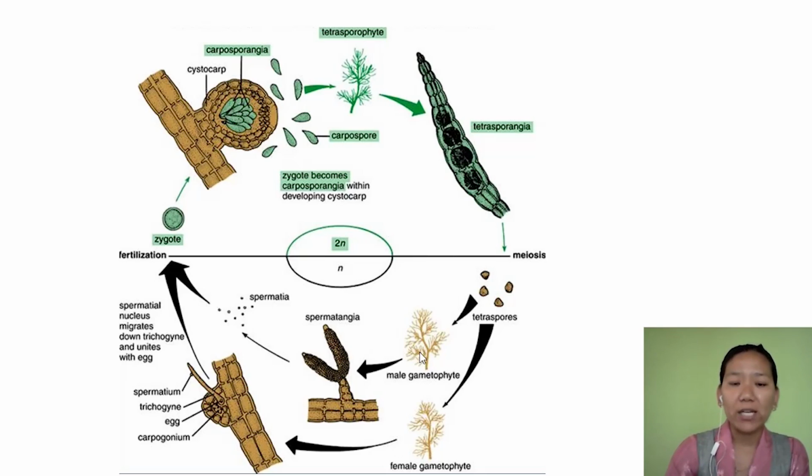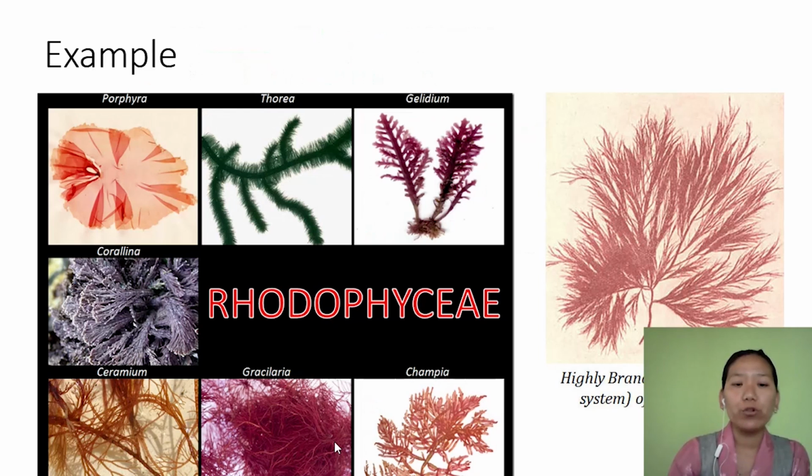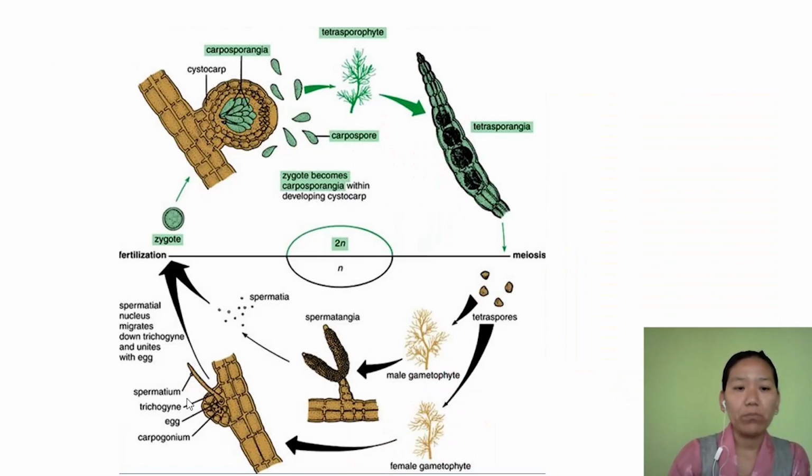Male gametophyte will produce spermatangia. Female gametophyte has a carpogonium. The name itself suggests that the male gametophyte produces male gametes, and the female gametophyte produces female gametes. So here the male gamete, spermatia, is produced and the female gamete, egg, is produced. Fertilization takes place inside the female body and leads to the formation of the zygote, which is 2N.